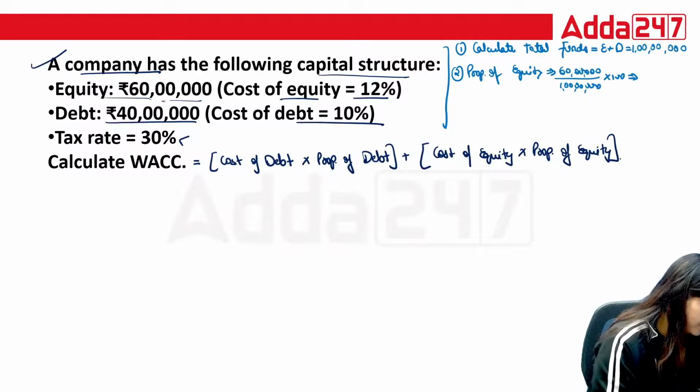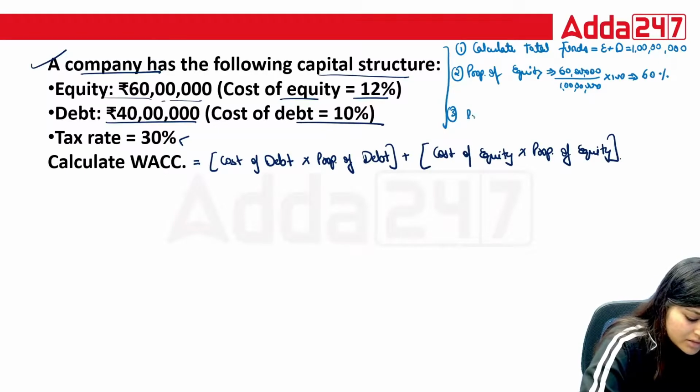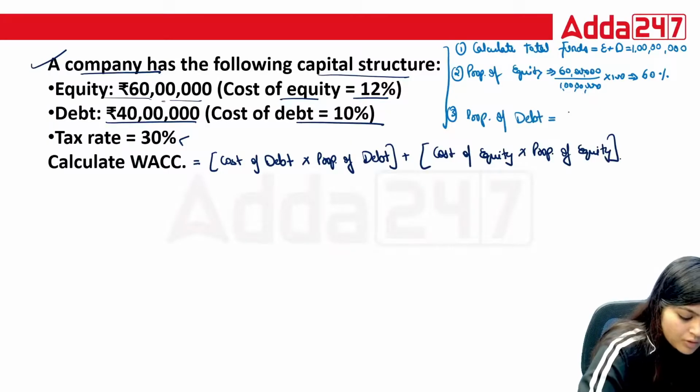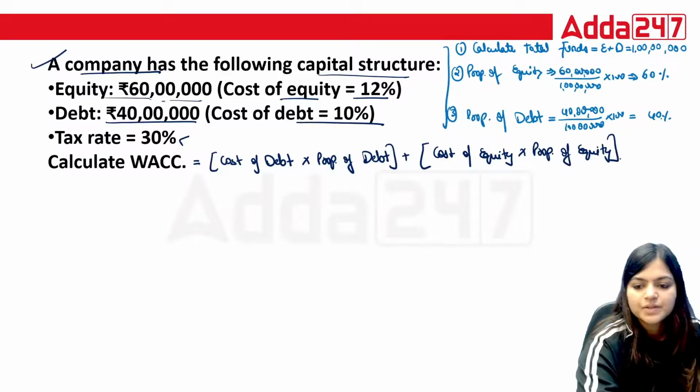That is 60%. Yes. And for the third, that is proportion of debt. 40 lakhs divided by 1 crore equal to 40%.